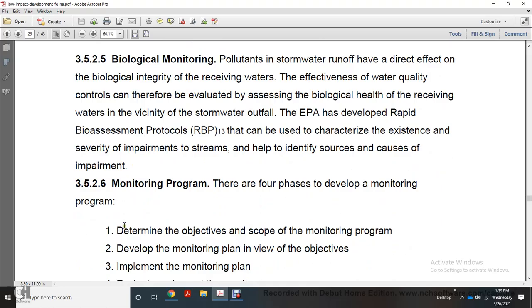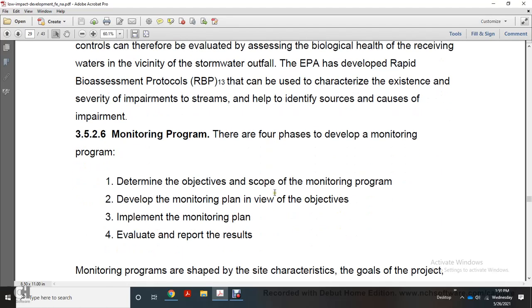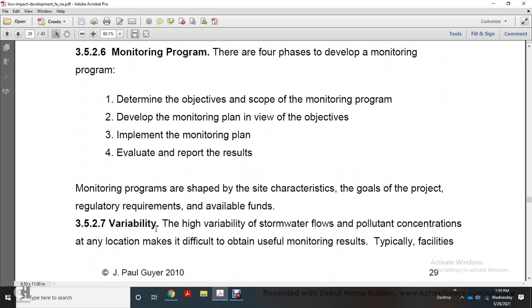Monitoring program phases: determine the objective and scope of the monitoring program, develop the monitoring plan to meet the objective, implement the monitoring program, and evaluate and report the results.